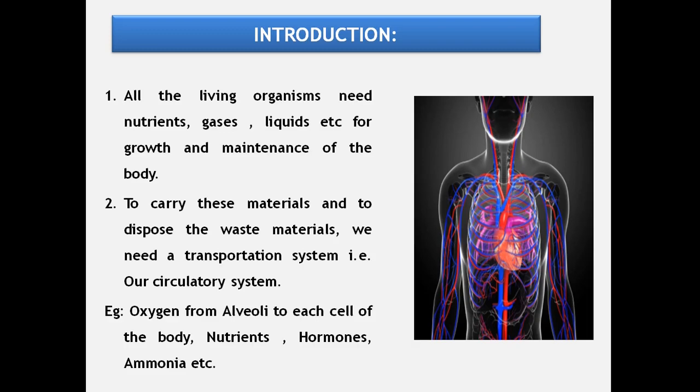During these metabolic processes, some metabolic waste is generated, which is to be removed from there, and hormones are secreted somewhere in the body, but their target organs are elsewhere in the body. To carry all these materials from one place to another, the circulatory system is very important. That means via blood all these materials are transported.